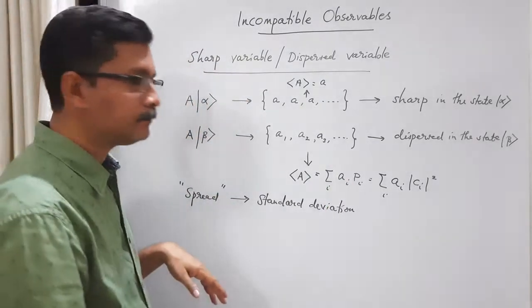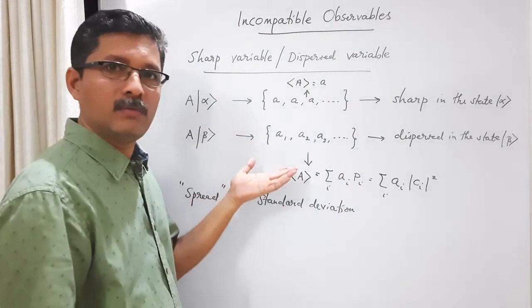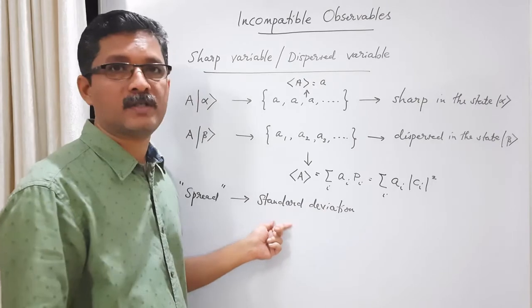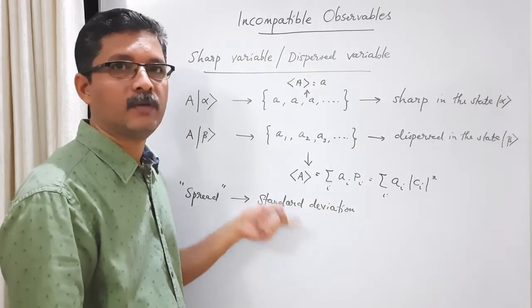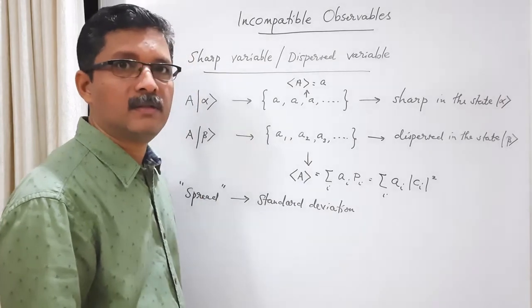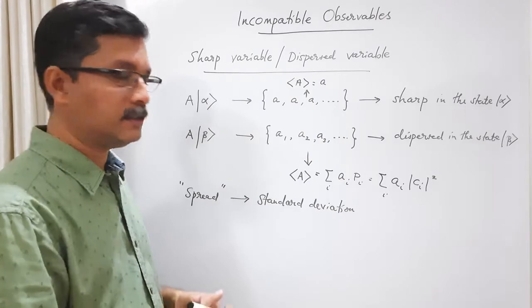There are other measures of spread, and one commonly used measure is standard deviation, and this is what we will be using here also. So we use standard deviation to specify the spread in this dispersed situation.